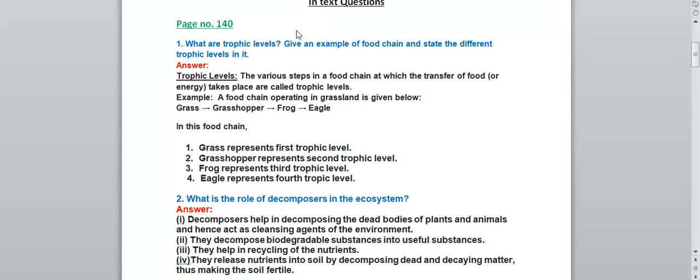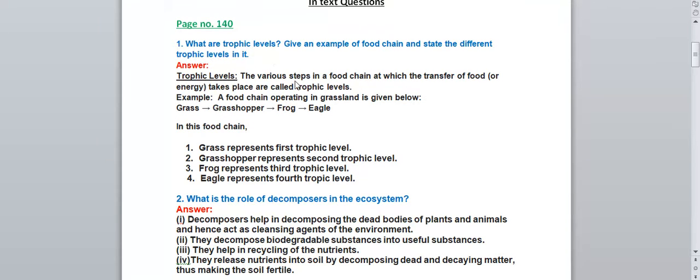Okay, the first in-text question given is: What are trophic levels? Give an example of a food chain and state the different trophic levels in it. In this question, two questions are asked. First of all, we have to write the definition of trophic level. Then we have to give an example of a food chain, and that food chain we have to explain giving the different trophic levels. So first we'll start the discussion with trophic level.